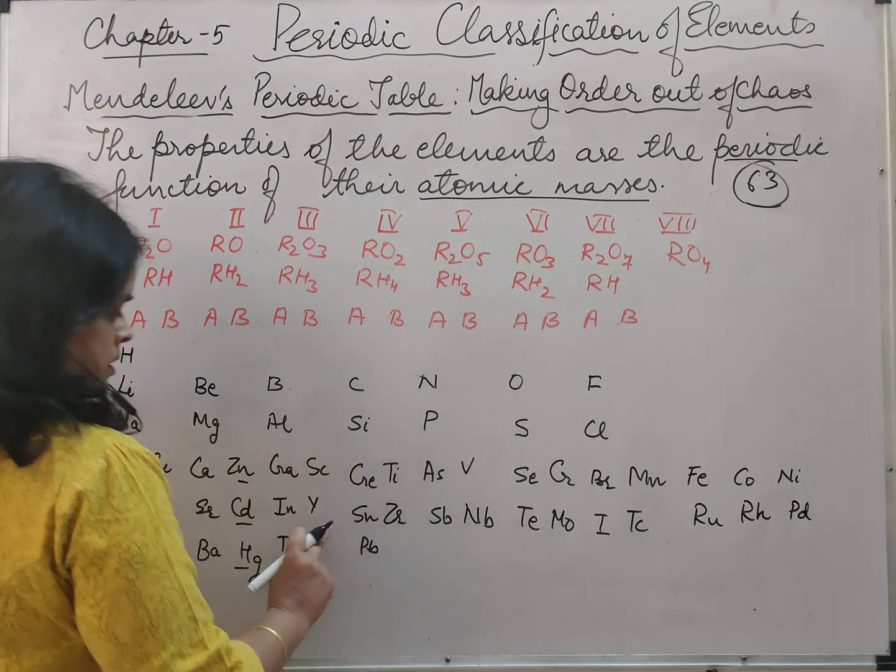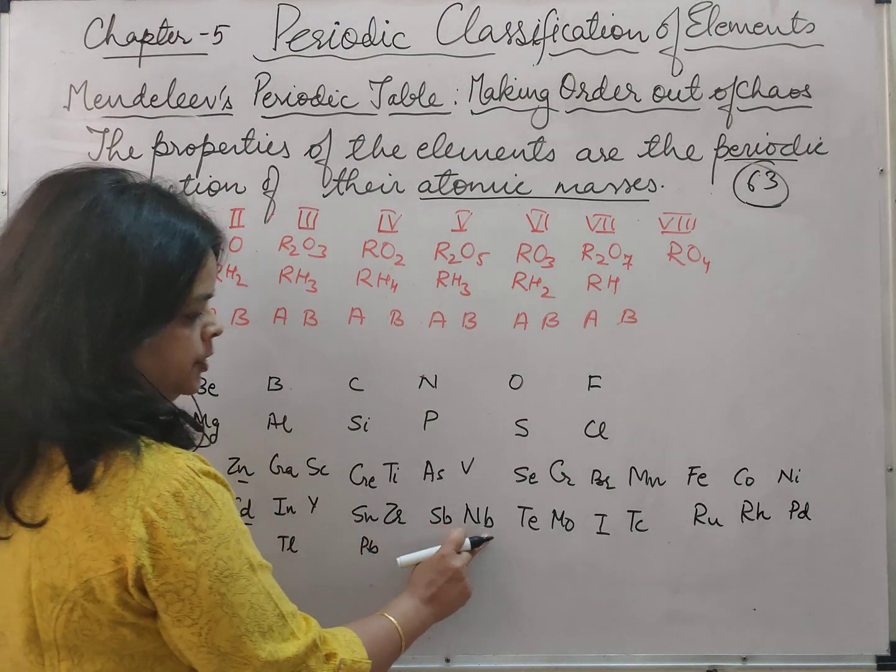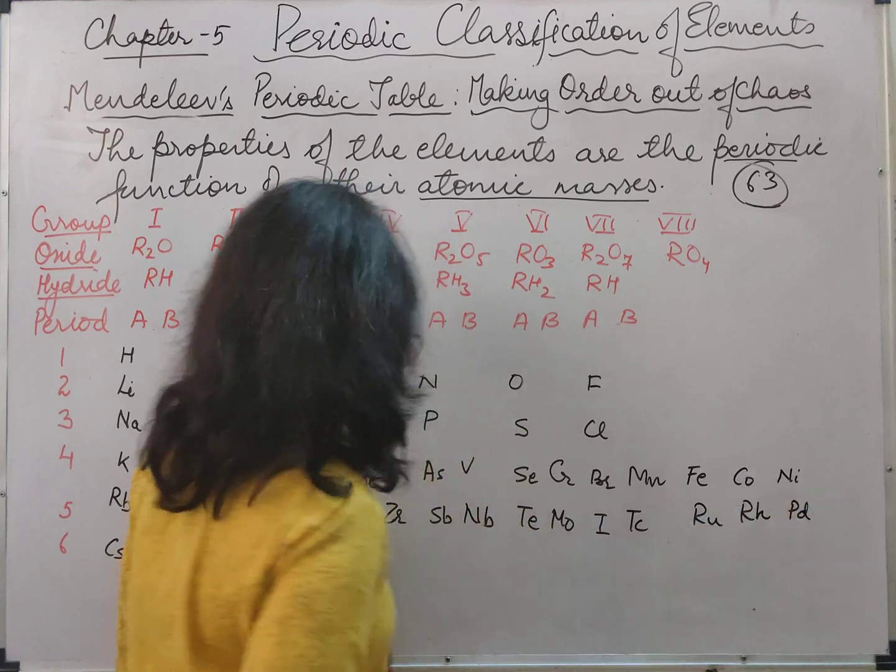Yttrium, zirconium, niobium, molybdenum, technetium, ruthenium, rhenium, and palladium.